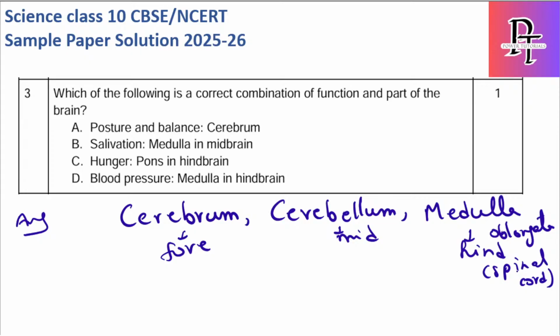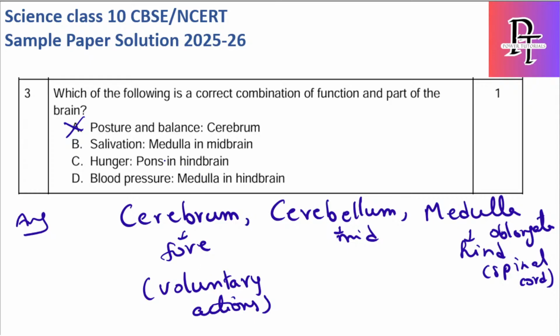Okay, let's see the first option now. Posture and balance is not controlled by cerebrum, it is controlled by cerebellum. So this way A is wrong. Why? Cerebrum, its main function is voluntary actions, like reading, speaking, all this comes under cerebrum.